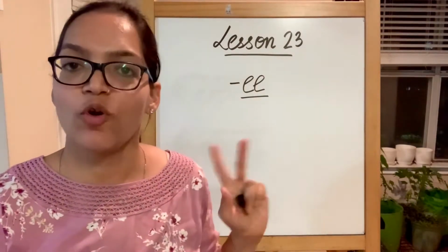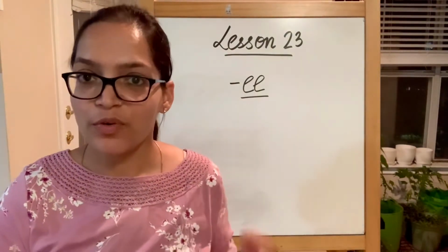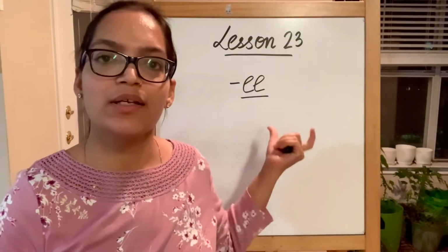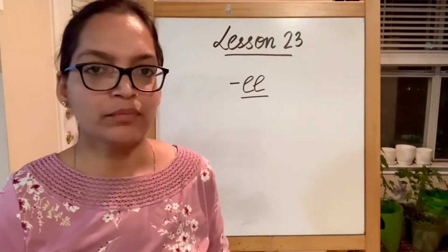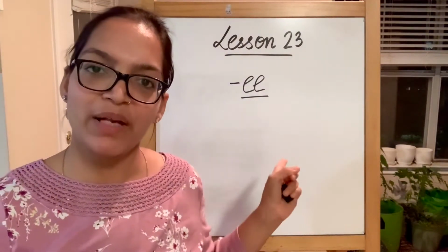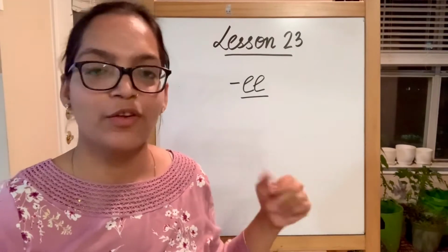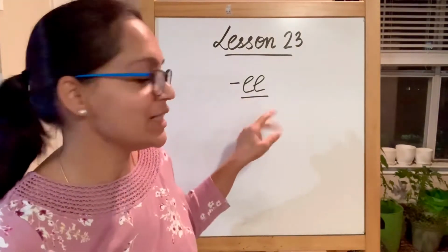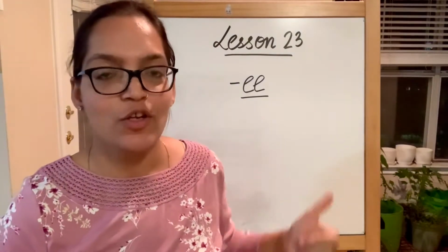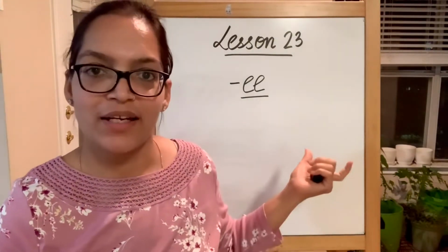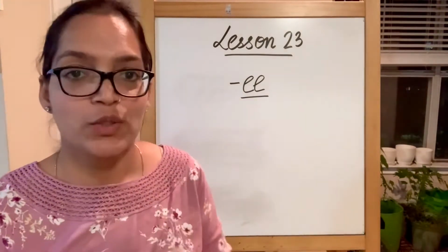E, that is also called double E. The words which have double E. And what kind of sound does double E pair make? Now you can remember it as the same rule being applied. There are two vowels. The first vowel will have its long vowel sound. Now there are two E. The first one is E, so long vowel E sound. Now there are a lot of words in this category. Let's begin with our first one.